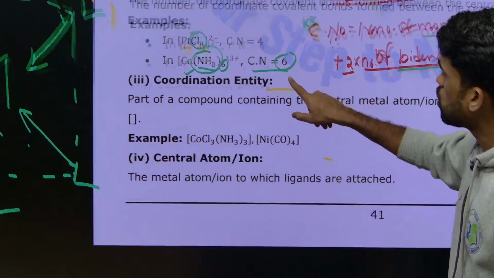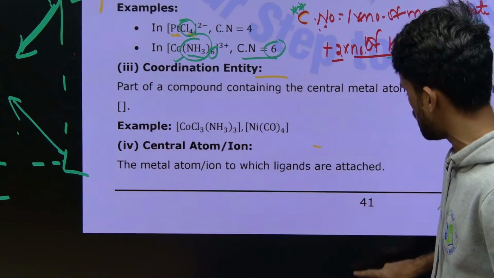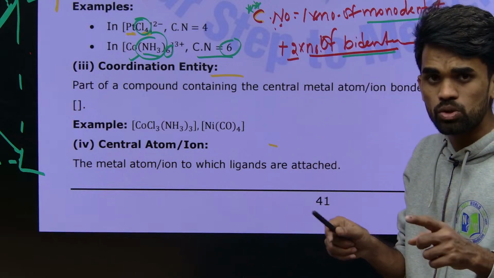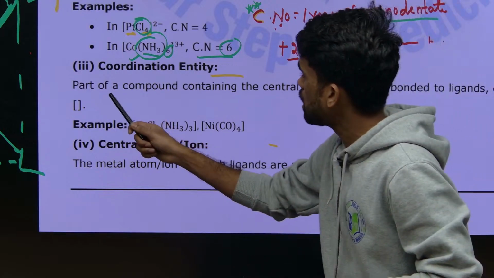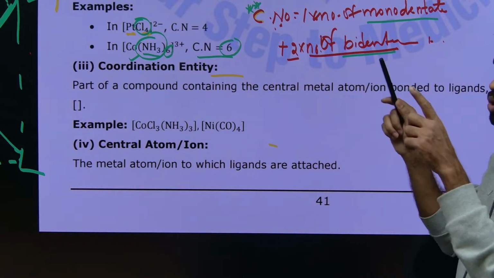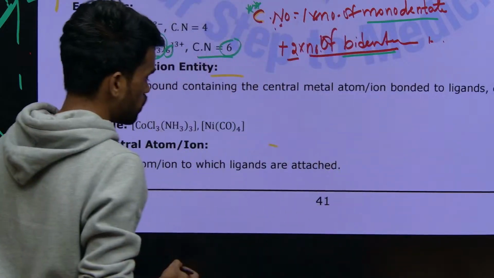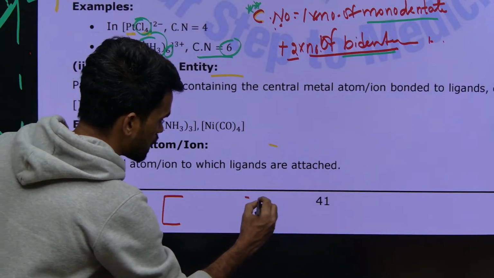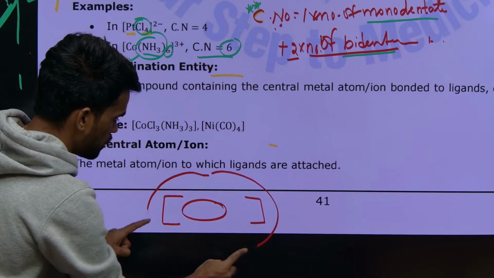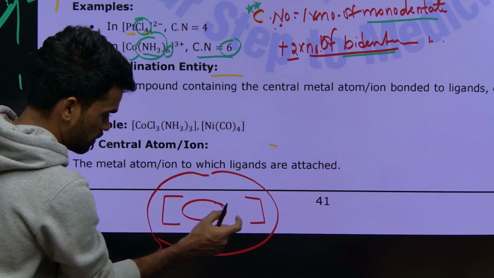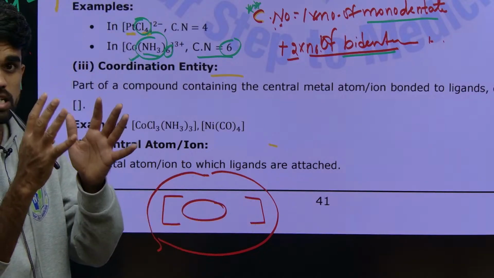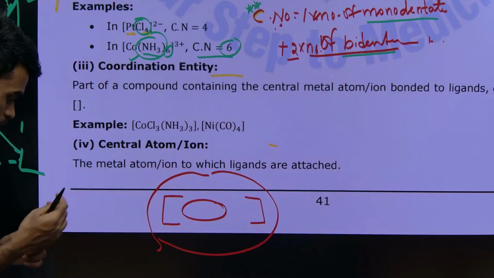Then next, coordination entity. What do we mean by coordination entity? It is nothing but the square bracket you are using to indicate the complex. The part of the compound containing the central metal atom or ion bonded to the ligands is enclosed in the square bracket. See, you are writing a square bracket like this now. So whatever is inside this square bracket, completely all together is considered the coordination sphere. What I am saying, coordination sphere.